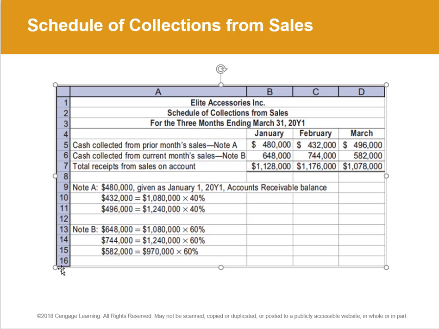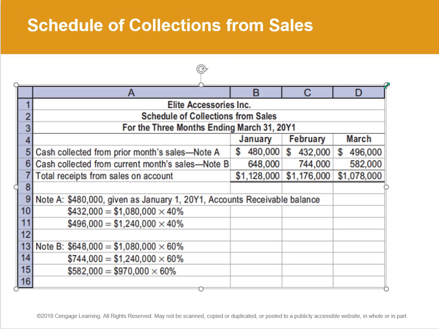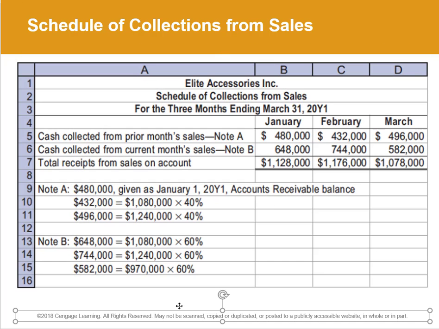So here's the schedule of cash collections. We've got cash collected from the prior month sales and the current month total receipts on account. We're going to do it differently than this. But this is the way your book has it, and they put everything in notes. It's the part I don't like. So in January, you would get the accounts receivable balance was 480. Okay, and then these are sales times 40% from the prior month, and we'll do this together. Okay, I've got a better format than this.